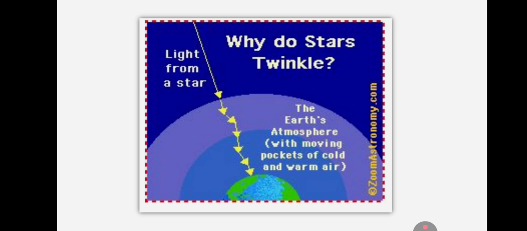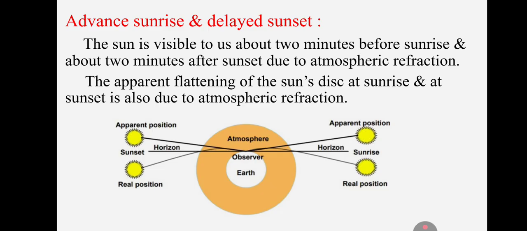And see here, this is the earth, and the light from the star is coming through the different layers. While coming from rarer to denser medium, the ray of light changes its path. That's why the star appears twinkling. By this diagram we know that.